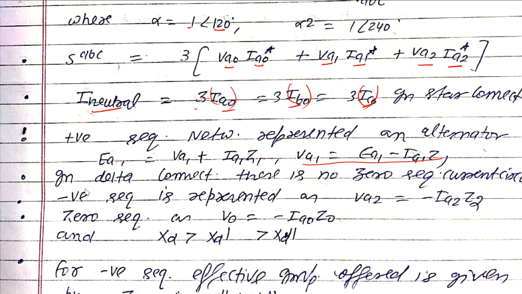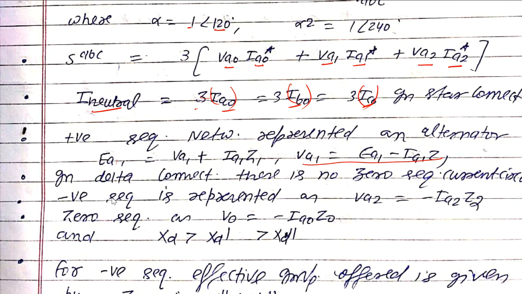Next one. In delta connected windings, there are no zero sequence circulating currents. Why? Because in delta connected winding the neutral point is not there. Now you remember this point here: positive sequence and negative sequence are associated with neutral, and zero sequence with respect to ground. Wherever the ground connection is there, we can see zero sequence components. In delta there is no ground connection, so no zero sequence components will exist.